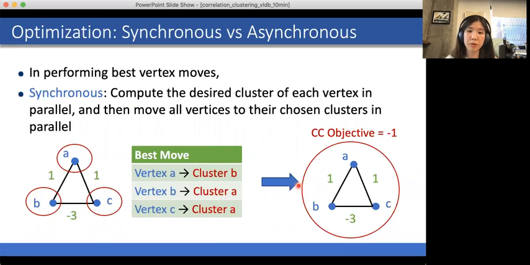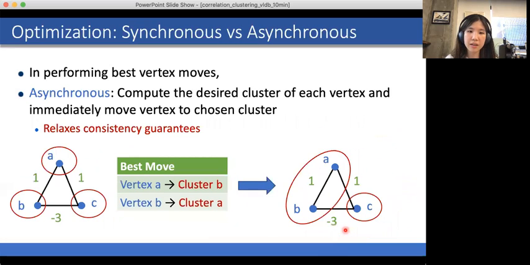The first optimization is in performing the best vertex moves. In the algorithm we've just presented, we use the synchronous setting where we compute the desired cluster of each vertex in parallel, and then we move all vertices to their chosen clusters in parallel. So in this example here, we see that vertex A chooses to cluster with vertex B, and vertices B and C would each like to cluster with vertex A. If we perform some symmetry breaking, we see that we have one giant cluster when we move all vertices to their chosen cluster, and this contains vertices A, B, and C. Except this actually has a negative LambdaCC objective of -1 if we take the resolution parameter to be 0. And this is because B and C have a large negative edge weight between them.